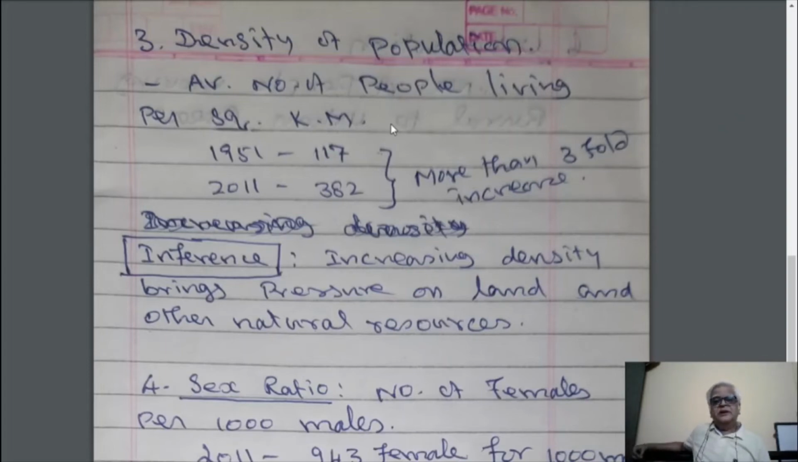For example, Arunachal Pradesh has got the least density of population, where the means of living are very scarce. And in the states like Delhi, you have very high density of population because means of living are abundant. So therefore, the inference that we draw from this point is that increasing density brings pressure on land and other natural resources. It leads to overcrowding. It leads to higher standard of living overall. But this is the special characteristic feature of India.